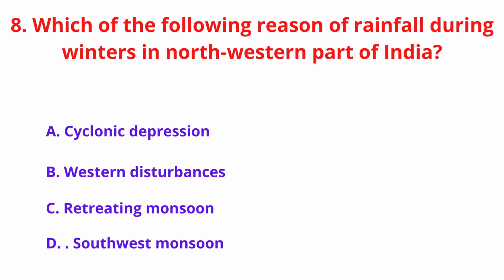Which of the following is the reason for rainfall during winters in northwestern part of India? A. Cyclonic depression, B. Western disturbance, C. Retreating monsoon, D. Southwest monsoon. And the answer is B. Western disturbances.